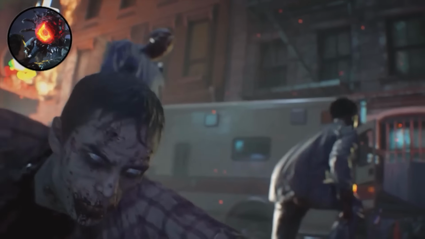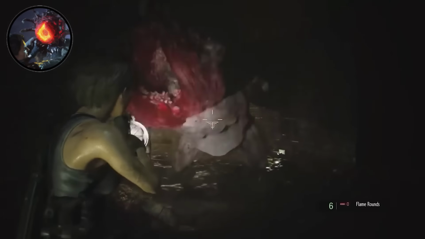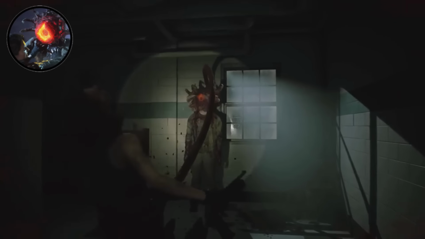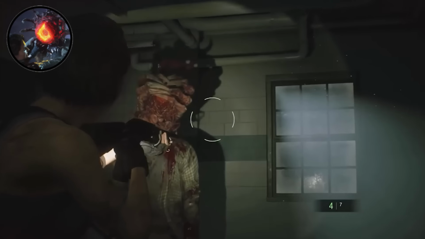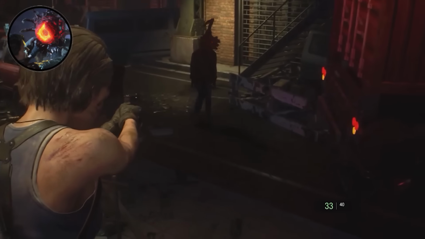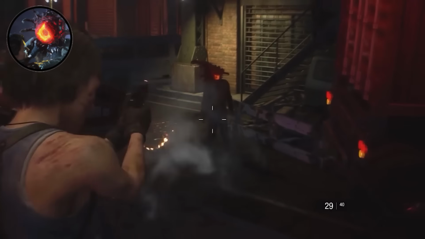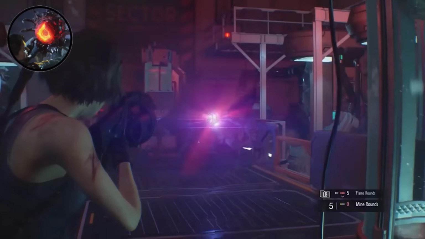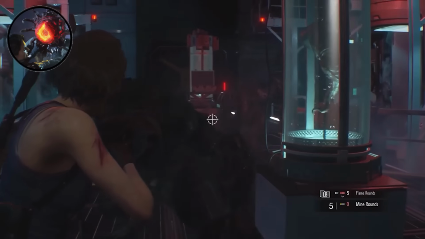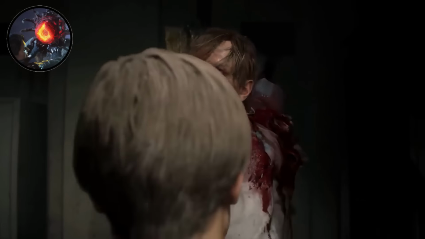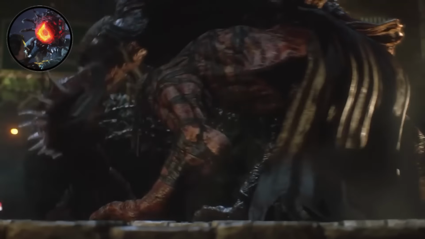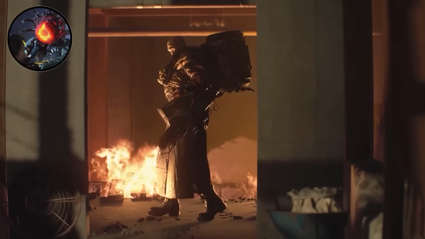Unlike standard tyrants that operated on simple programming, this enhanced creature could analyze target behavior patterns, predict movements, and develop counter strategies in real time. What made Nemesis nothing to play with was its ability to infect others with a supercharged T-Virus variant, turning its victims into additional bioweapons under its control. The parasite granted remarkable resilience and regenerative capabilities, allowing Nemesis to survive massive damage and continue functioning. It could even incorporate weapons or environmental elements into its own body to become more effective, making it one of the most persistent and dangerous enemies in the franchise.